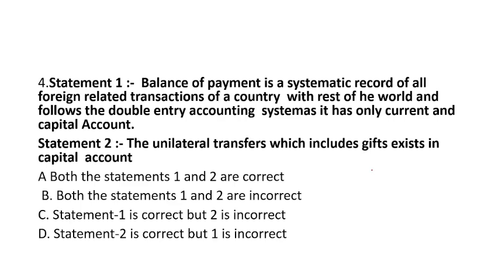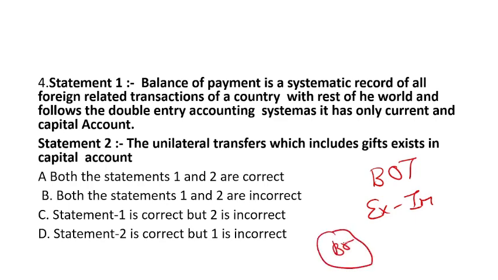There is a component of BOP, that is BOT. BOT is just export minus import, and BOT is a part of balance of payment. You can remember this by using this Venn diagram. BOT has a short scope and BOP has a wider scope.